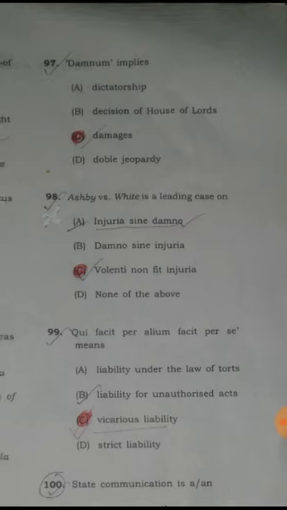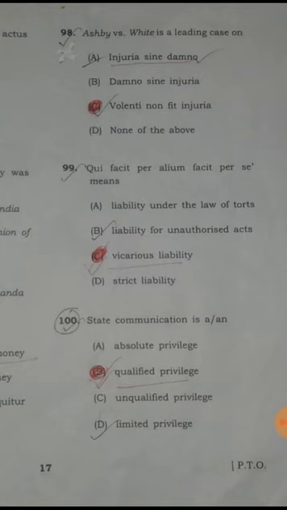Question number 97. Damnum implies damage. 98. Ashby versus White is a leading case on injuria sine damno. Qui facit per alium facit per se means vicarious liability. Question number 100. State communications are qualified privileges.